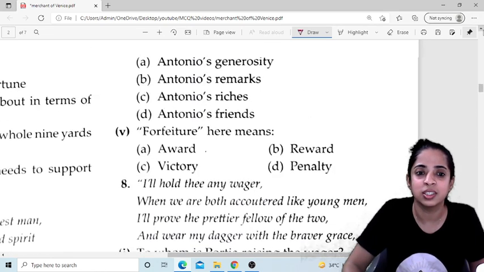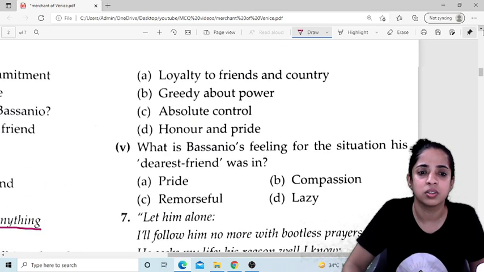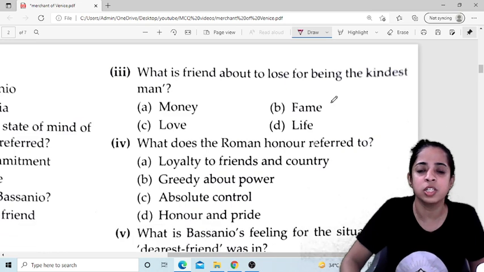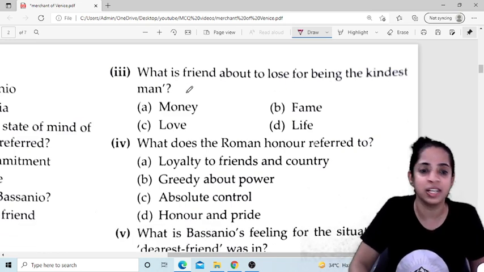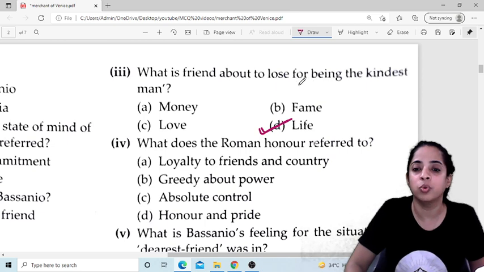Now see the next question. What is the friend about to lose for being the kindest man? He is about to lose his life. You remember he had to give his flesh. So the friend is about to lose his life for being the kindest man.